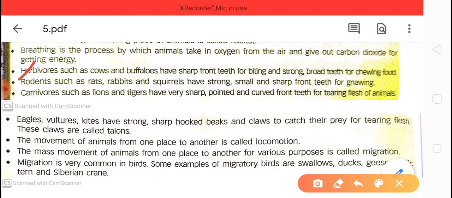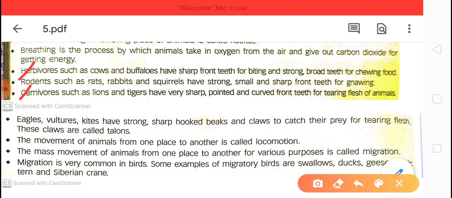Carnivores. Carnivores means the animals which eat flesh of other animals. Just like lion and tiger are the carnivorous animals, and they have very sharp, pointed and curved front teeth for tearing the flesh of animals.